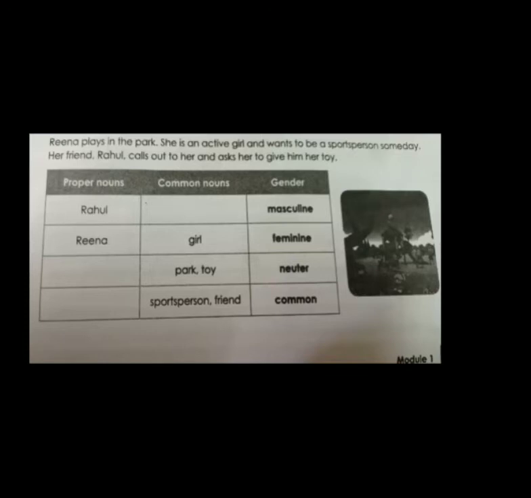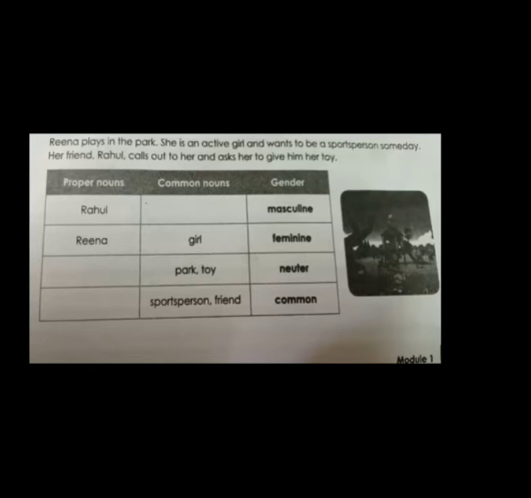Now, see the second one, Reena. In the paragraph Reena, we have written it in the proper noun. Yes. And common noun, girl. So Reena will go under which gender here? Reena, a girl. Okay, female gender. So this will go under feminine gender. Name of a girl, Reena. So the gender, you have to write that feminine gender.